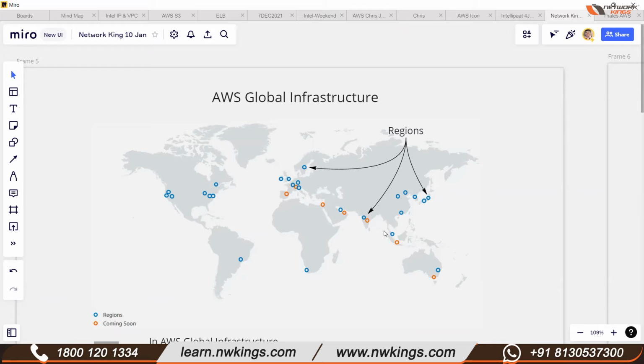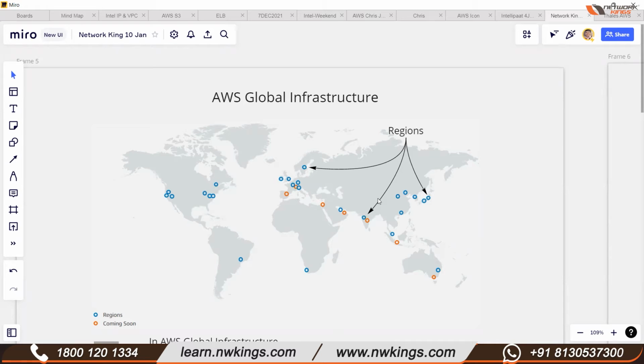A few regions are going to come shortly, and these will show in orange color. Right now we have a total of 26 regions, and I think 7 or 8 more regions are going to be added. The AWS cloud spans more than 80 availability zones and 26 geographical locations. These 26 geographical locations are known as regions.